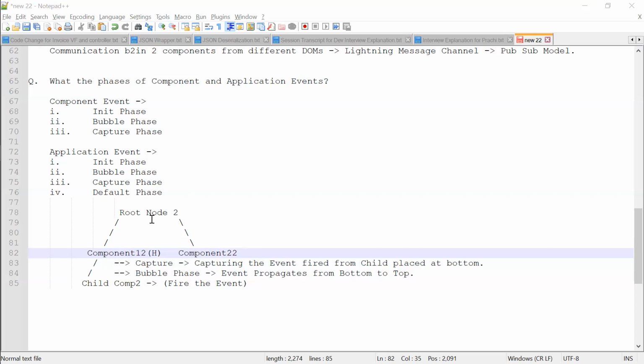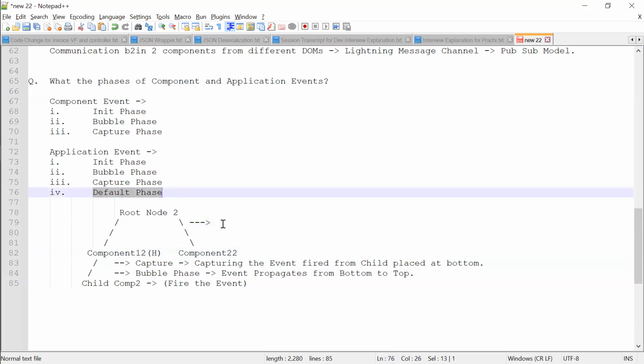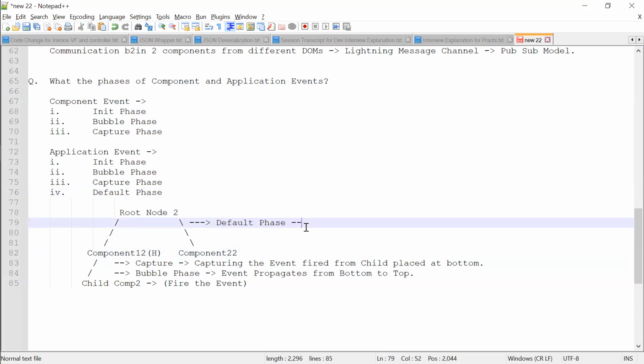Now the default phase will start, which goes from top to down to find if the handler is present or not. So the default phase will start for application event from top to down to search for the handler.